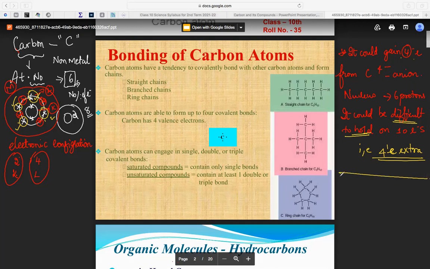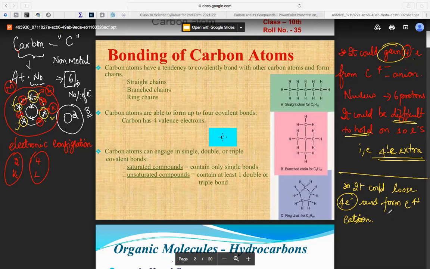Now I told that 4 electrons can be gained here. Correct now? Next, it can lose 4 electrons and form C4+, a cation. Okay, what is it? Cation.